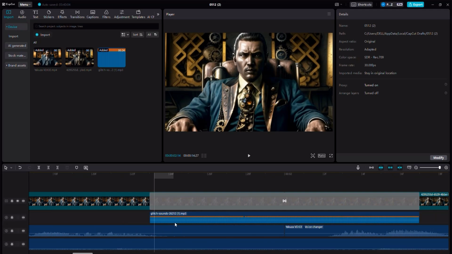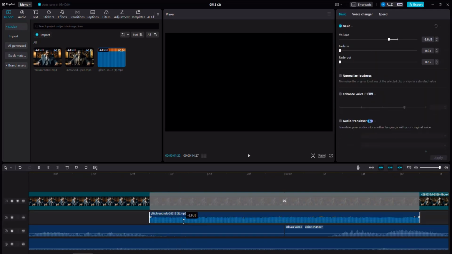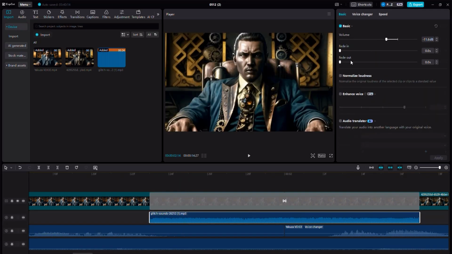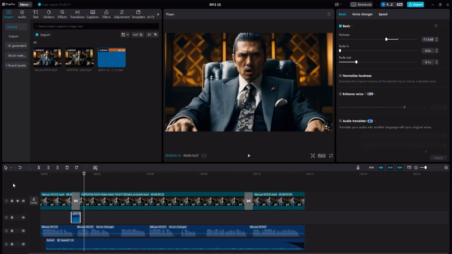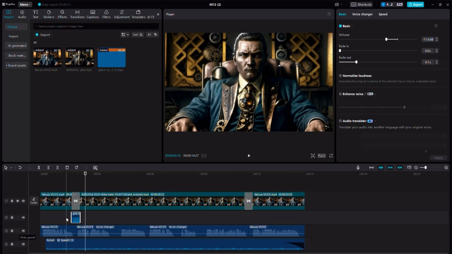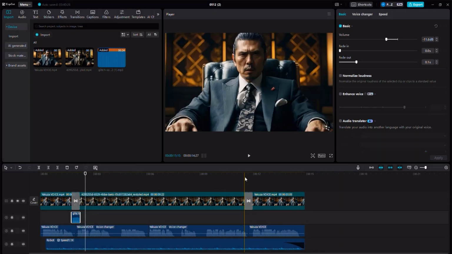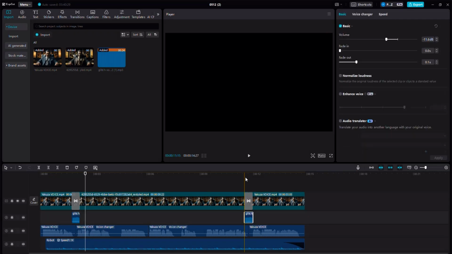Move again to the left-hand side, click, and then lower the size of this, the volume, fade it out, and I don't need to fade it in. Now let's listen to see if the glitch works well. It works well, right? So now let me copy that particular glitch like this, and I can just hover over here and then Control V to place the glitch.